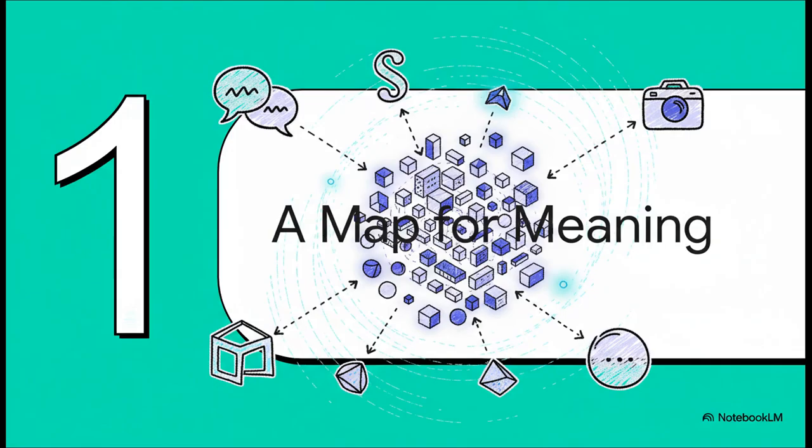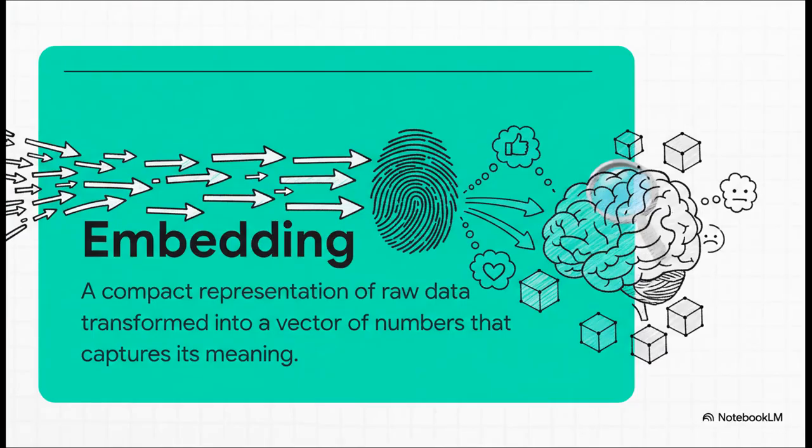So here's the first big idea you need to grasp. The AI creates something we can call a map of meaning. It takes every single word, or sentence, or even an image, and it gives it a very specific coordinate in this massive, multidimensional space. It literally turns abstract ideas into concrete points on a map that a machine can navigate. And that coordinate, that point on the map, that's called an embedding.